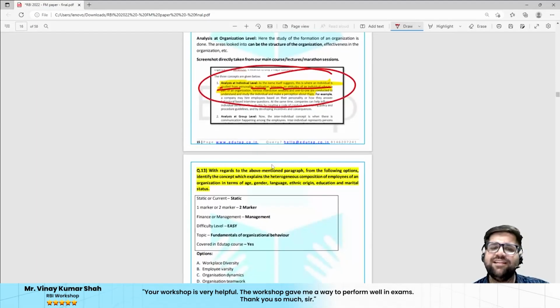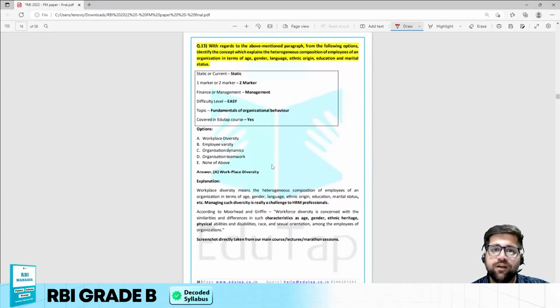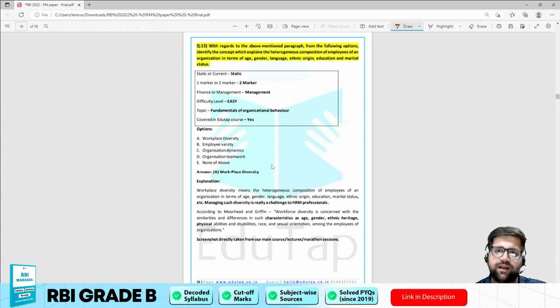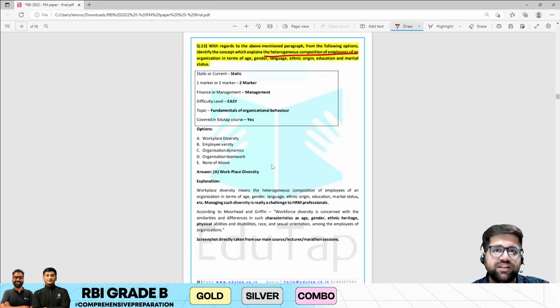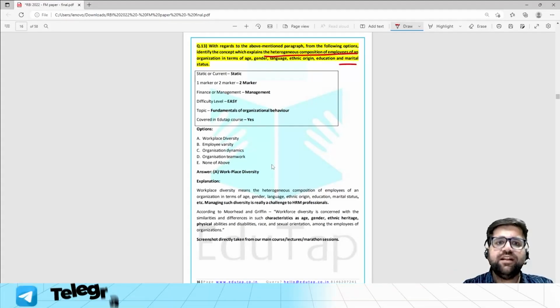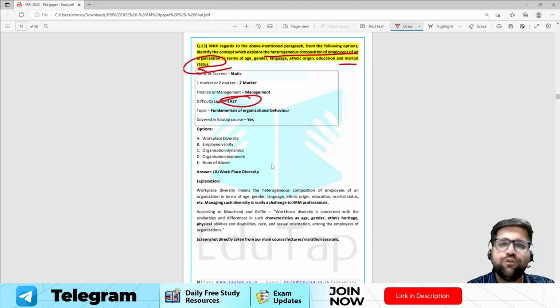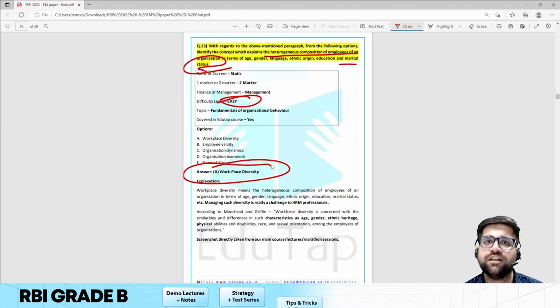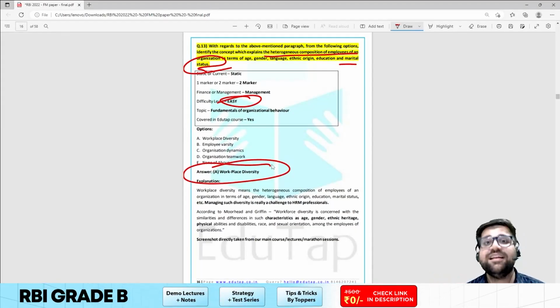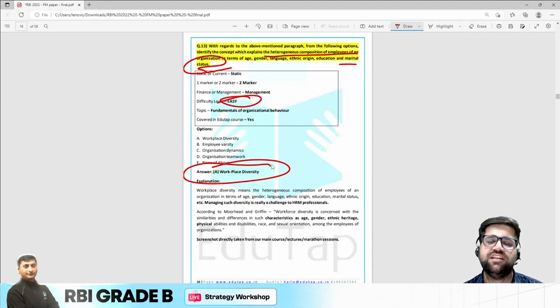Now again, a very easy question, which is question number 13. With regards to the above mentioned paragraph, which of the following options identifies the concept which explains the heterogeneous composition of an employer organization in terms of age, gender, language, ethnicity, education, and marital status? So again, this is a very easy question and the answer will be workplace diversity. Under workplace diversity, I will be making sure that employees of different religion, different caste, different races come and make your organization complete.